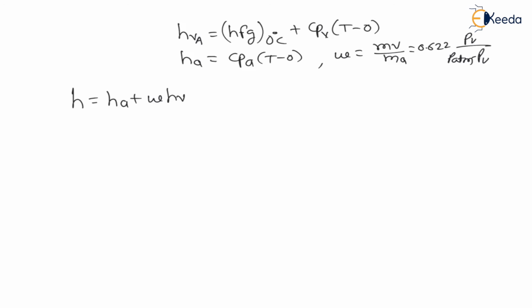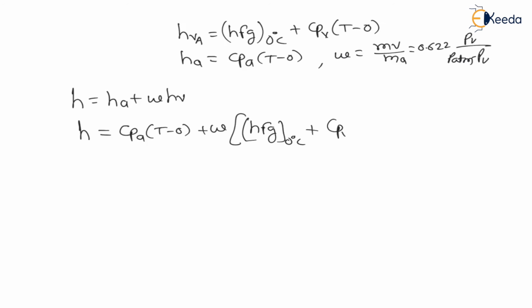So put in the values. Therefore, the total enthalpy of moist air will be equal to Cp of air into T minus 0, plus omega times enthalpy of vapor, which is latent heat HFG at 0 degree Celsius plus Cp of vapor into T minus 0.